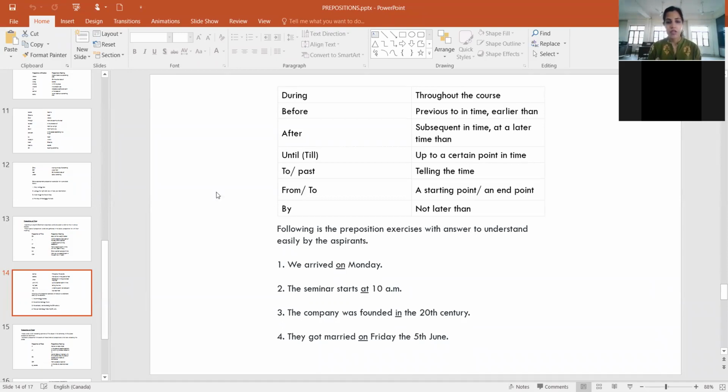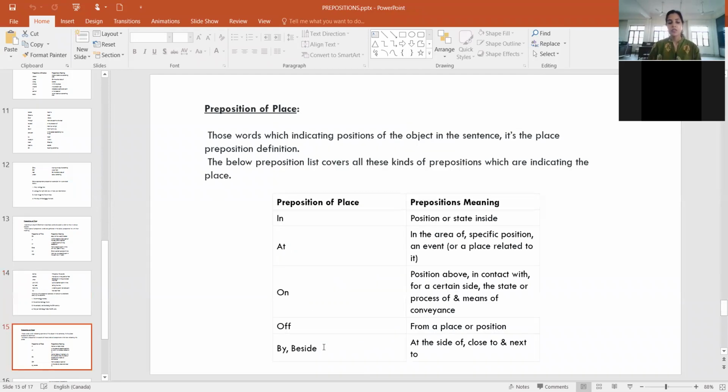So let's move further. We have preposition of place. Again, the few examples include in, at, on, off, by or beside. Beside means by the side of, right? By the side of ka short form hai beside. So it means next to, right?